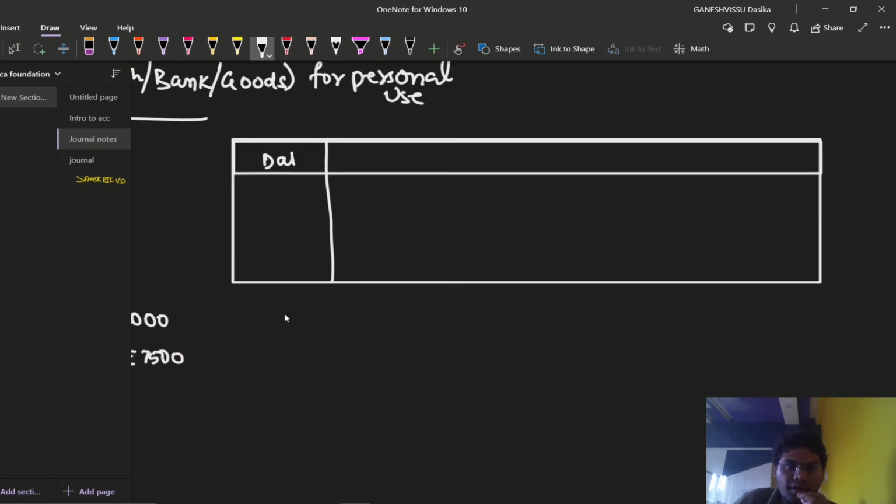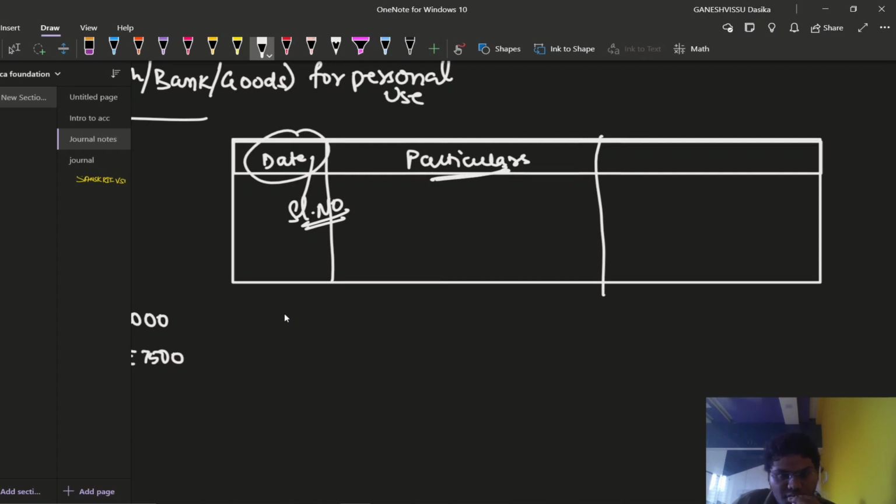Here I am going to write date. This is the column for date, or we can write serial number. And next we are going to prepare particulars. This is the place where we are going to write the journal entries, like how we are going to write down the journal entries.